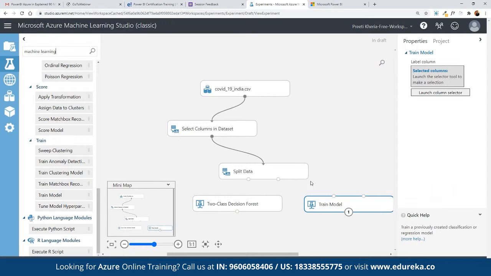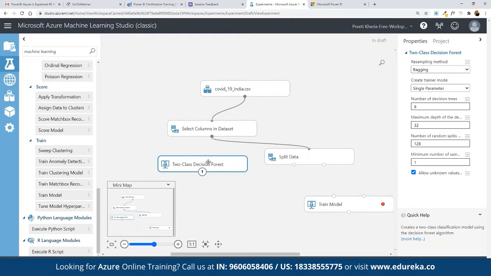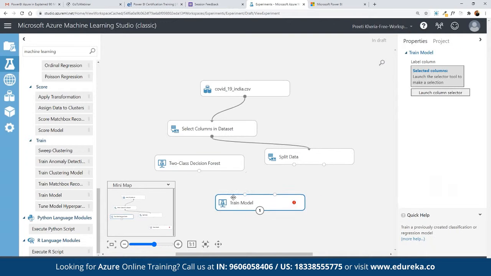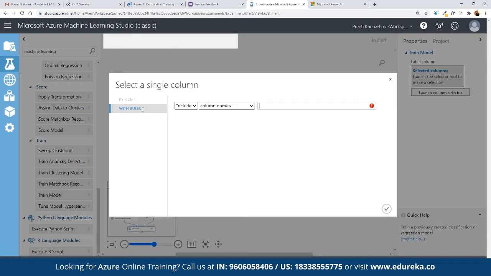All right, so here we split the entire data set and again we can use it for training the model. Then we have the decision tree, and we can integrate it with the entire training model that we create here. Once we have connected the two class decision forest with the training model, for the training model as well, we can launch the column selector to choose which columns we want to make use of. Here we have rules, and here we have defined the column names.